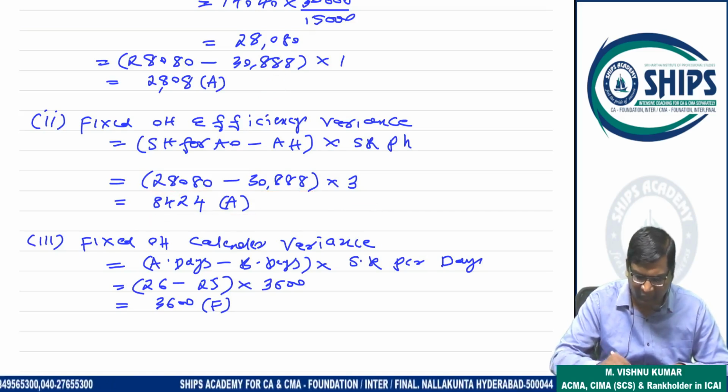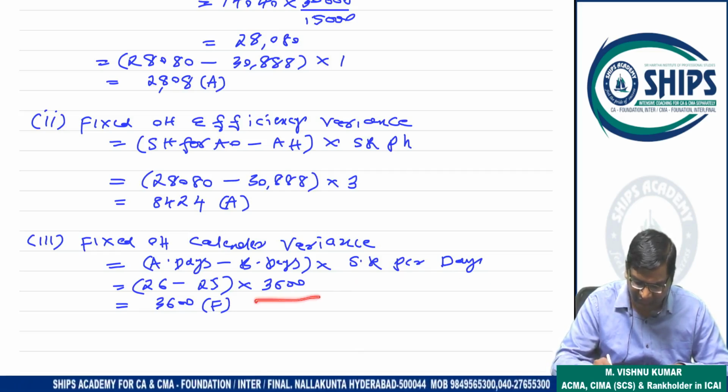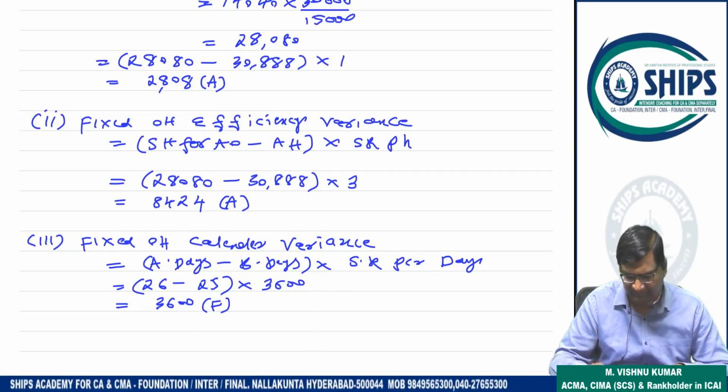8424. Now calendar variance, actual days minus budgeted days into rate per day. Actual days 26, budgeted 25, rate 3600. So favorable coming.